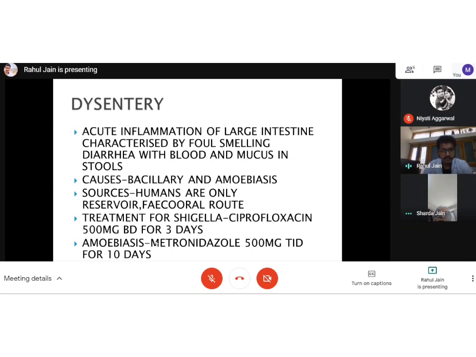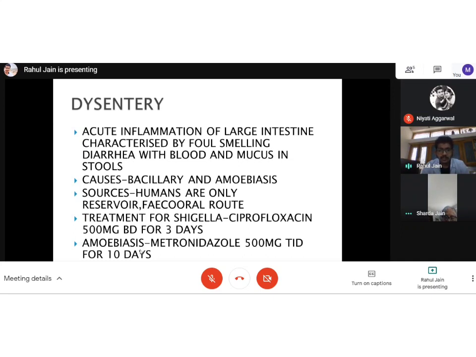If the patient comes with dysentery and we are sure after the stool culture and stool morphology that it is amoebiasis, then we go for metronidazole 500 mg TID for 10 days. And if it is bacterial, there's associated fever with it. See, Shigella is a very pathogenic organism. The infective dose is 10 bacteria. So if a person takes even 10 Shigella bacteria, they will get infected.